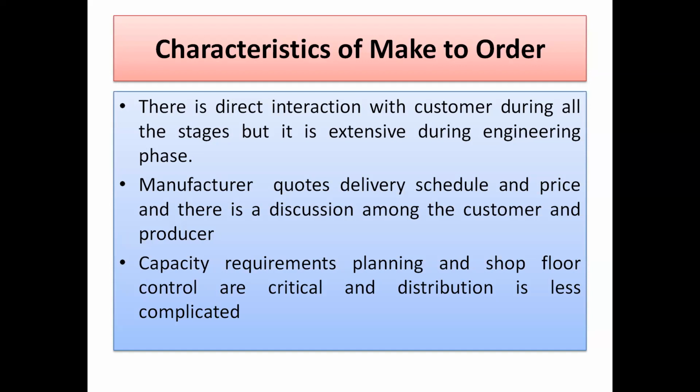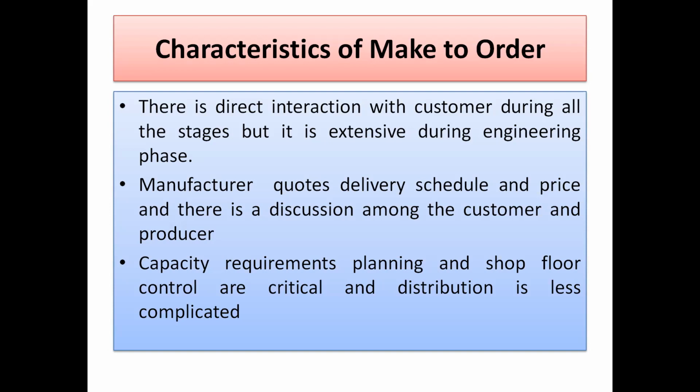Capacity requirements planning and shop floor control are critical, and distribution is less complicated. See here, in distribution, there is no middle person. It goes from the manufacturer directly to the customer. For example, take Thermax supplying directly to one of the sugar factories, Indapur Sahakari Sakhar Karkhana. Whatever boiler is manufactured by them will be given directly to Indapur. Like tailor-made suitings or a shirt, it is given directly to you. There is no warehouse, distributor, sub-distributor, wholesaler, sub-wholesaler, reseller or retailer, no such chain is there.